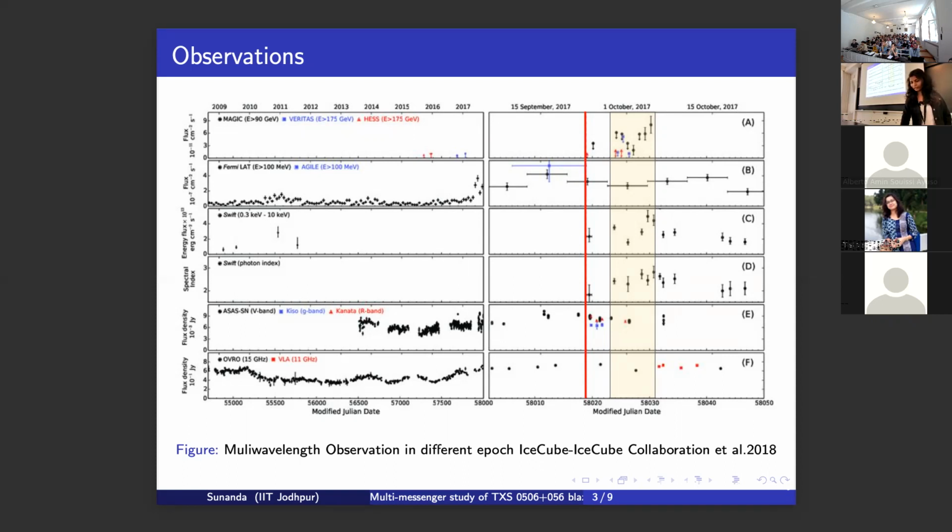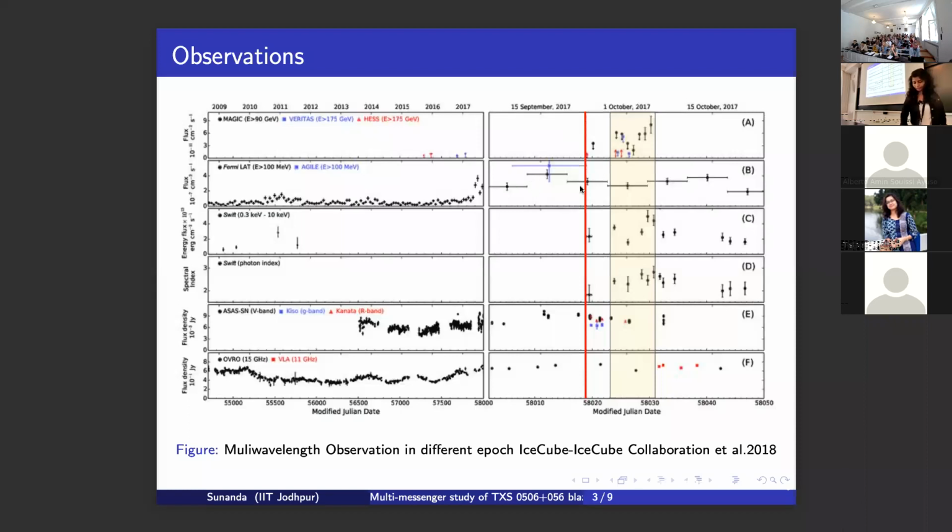Now let us look at the temporal correlation of this event. Here you can see this IceCube neutrino event falls in this Fermi flare episode. However, MAGIC observed a very high energy event several days after the IceCube event, from the peak of this flare.